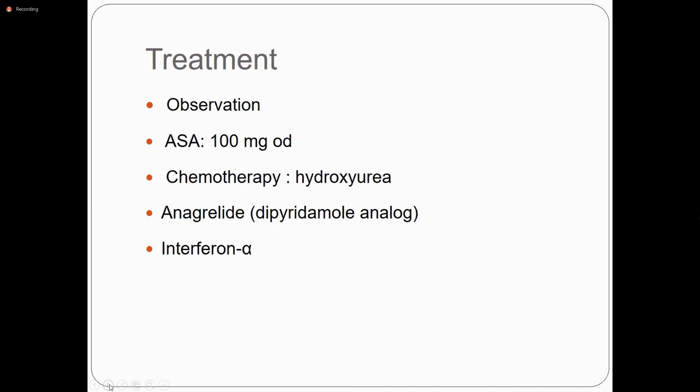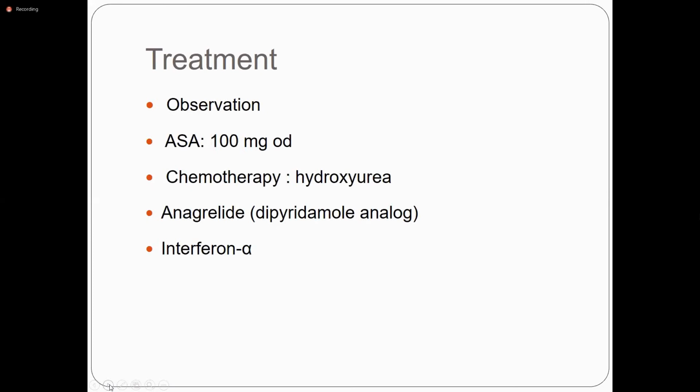Okay, what is the treatment? You observe the patient. If the patient is symptomatic, you can give aspirin 100 milligram OD. You can give the chemotherapy hydroxyurea 500 to 1.5 gram per day. Anagrelide.